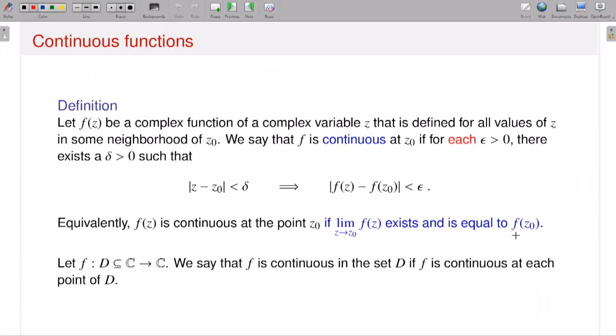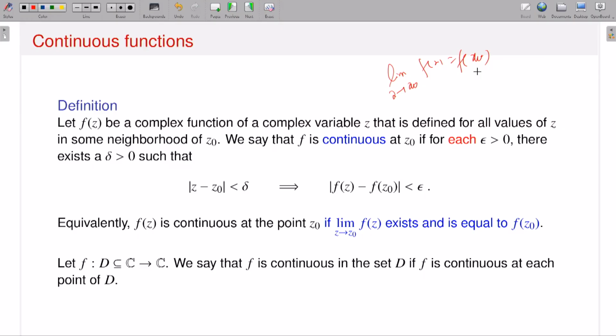Okay, so now come back to the notions of continuous functions. As I said, of course you are all already familiar with these notions for real valued functions. What is the definition of continuity for real valued functions? If you remember, the limit as x approaches x naught of f of x is exactly equal to the value of the function at x naught.